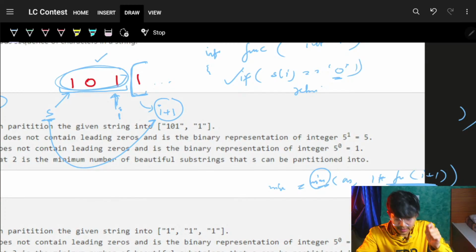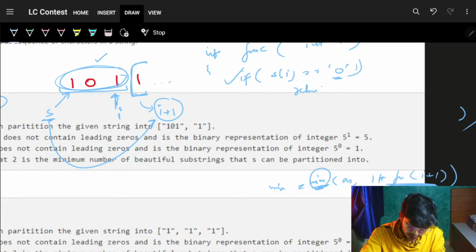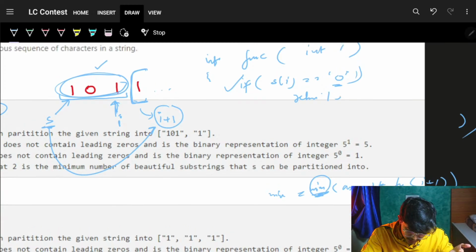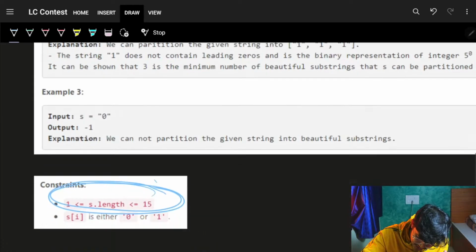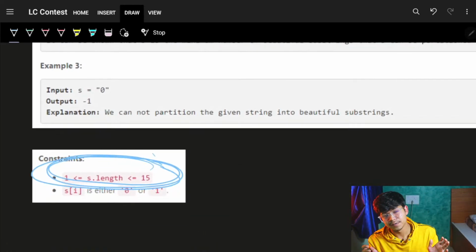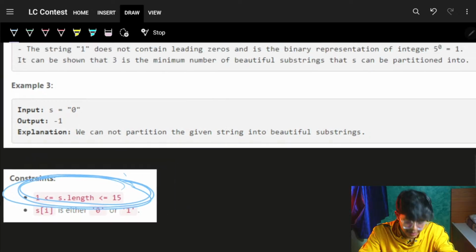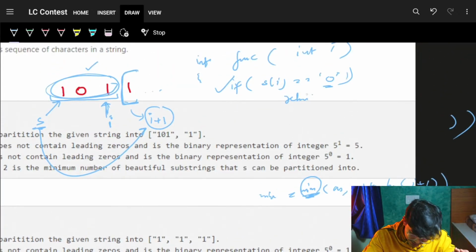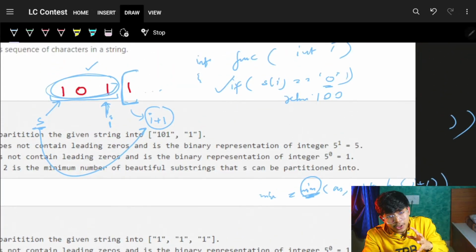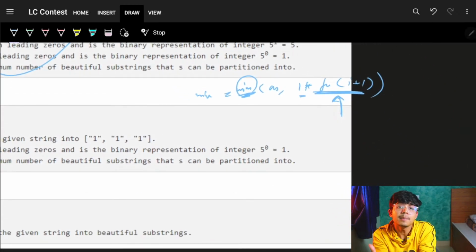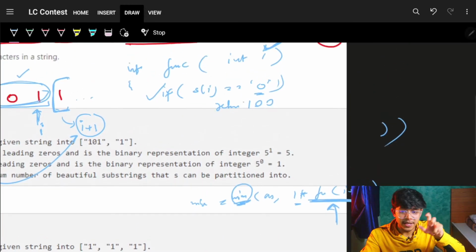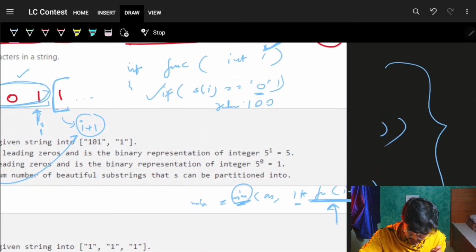So return something which is not minimum, which means it is more than the value required. Now you can return anything. It can be 100, 1000, anything. How do I know that? Because the maximum number of partitions of this entire substring of length 15 can be 15 itself. So return anything more than 15. It can be even 20, even 100, even 1000. But do not go INT_MAX, because INT_MAX plus 1 will actually overflow and become a minimum value. So please make sure, and it is a question of overflow.